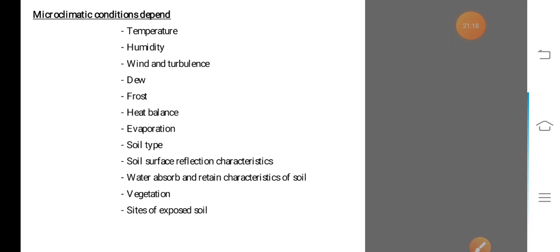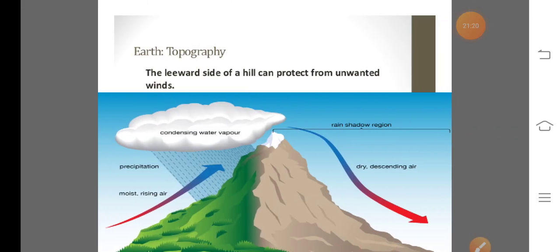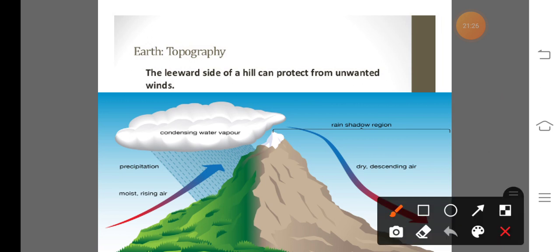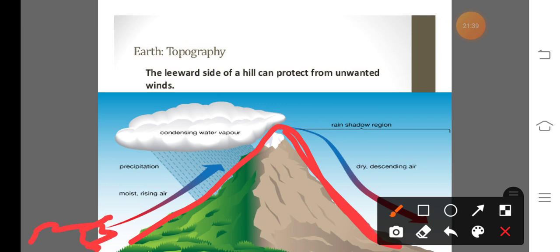Also, in case of soil topography or earth topography, in case of orographic rainfall, which we discuss here, suppose this is the mountains, and here the sea surface area, that means water bodies, are also present.